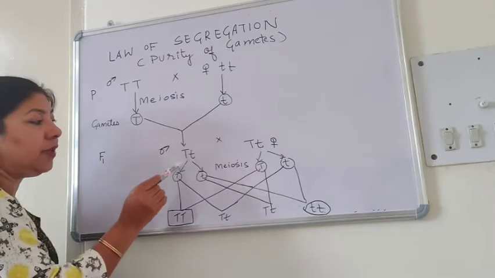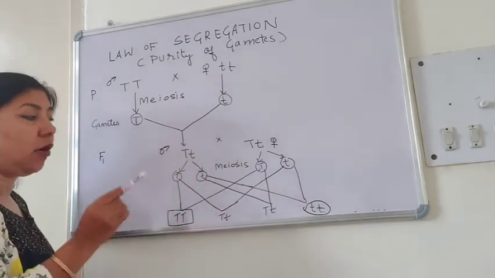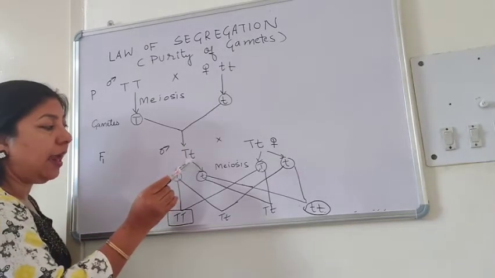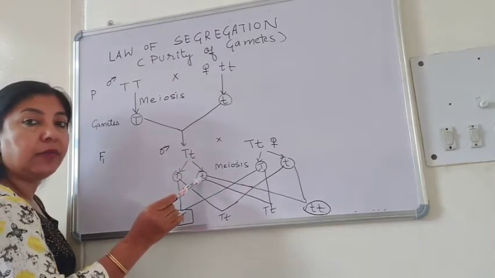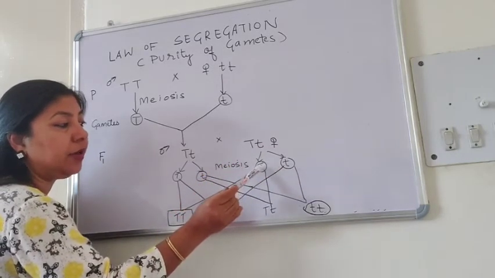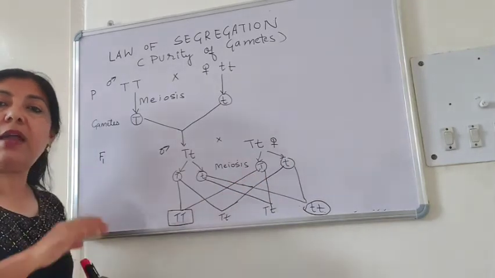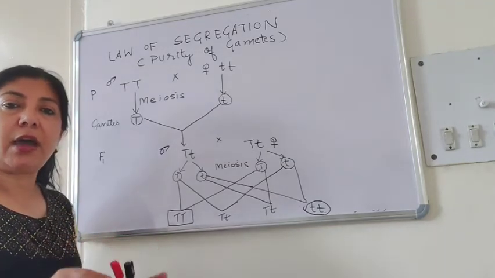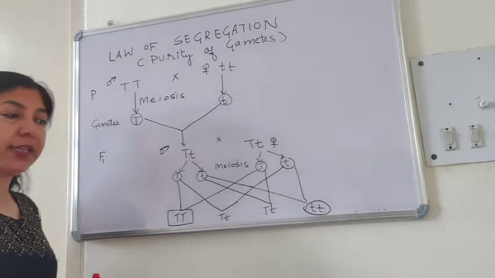Likewise we get this parent, and when you cross these two heterozygous parents of the F1 generation, again these will undergo meiosis and these two alleles will separate as capital T and small t. Here also capital T small t will segregate separately. So gametes never have any blended character. All gametes are pure for a particular trait, whether it is dominant or recessive.